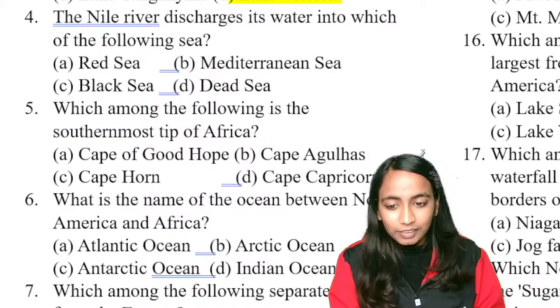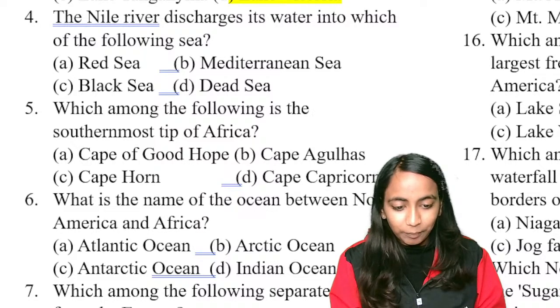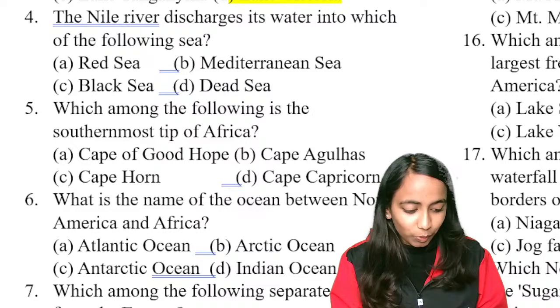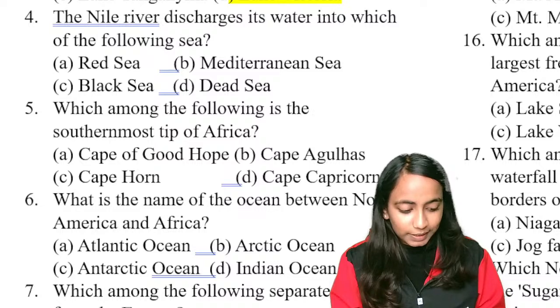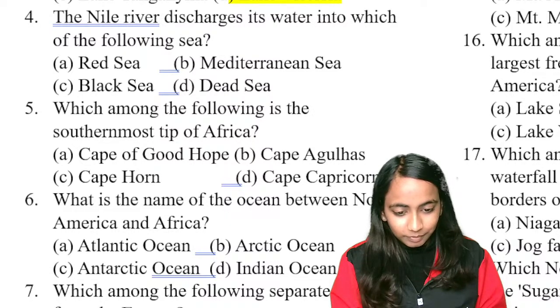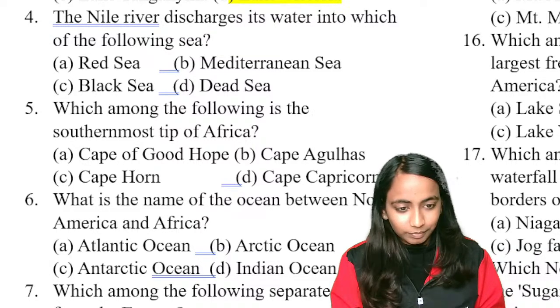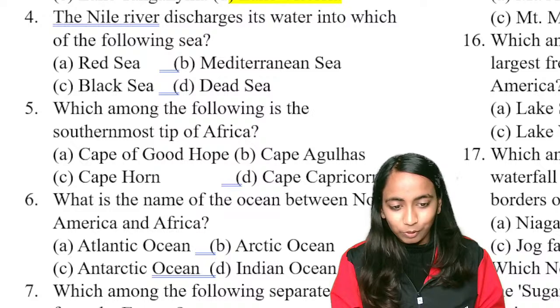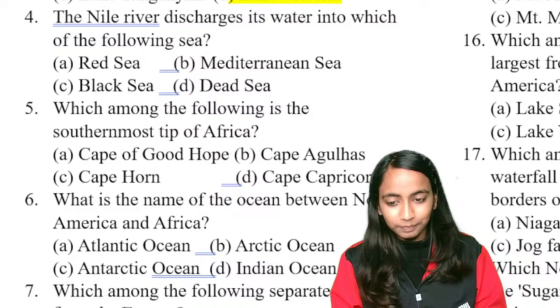Next question after this. The Nile River discharges its water into which of the following sea? Okay, let us have a look. What will be the right answer?